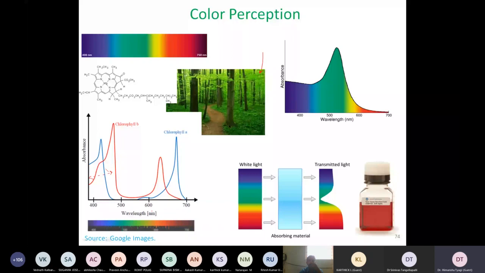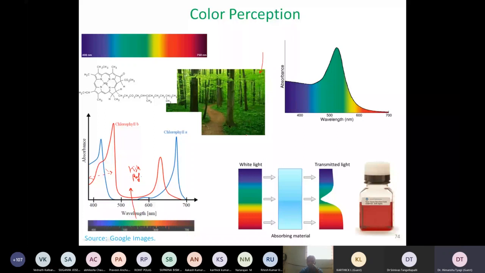Then in the green range, which corresponds to this, absorbance is very low, which means it is highly reflective in this particular region. And if it is reflecting green light, that is the reason why we are able to see the green color when we are looking at the leaf. So this part I wanted to correlate with the different colors created by nanoparticles. Why? Because we want to put them in the context of solar energy.